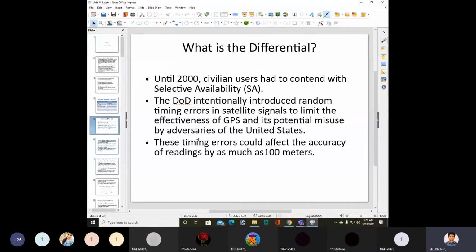These timing errors could affect the accuracy of readings by as much as 100 meters.